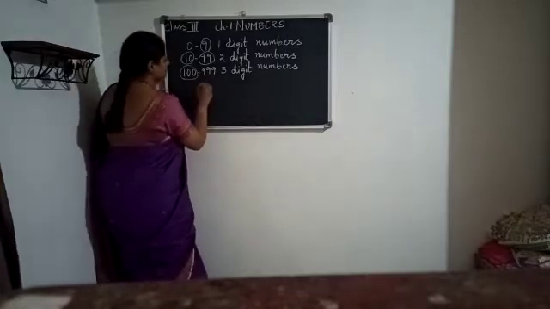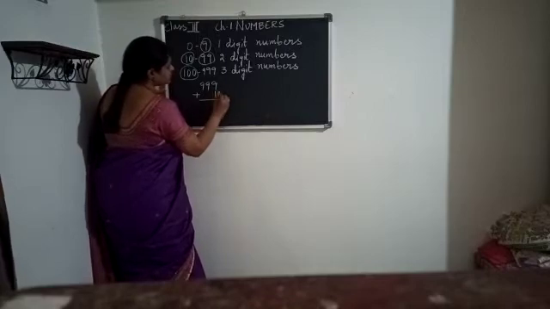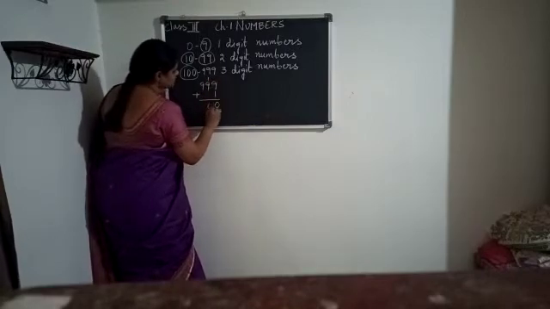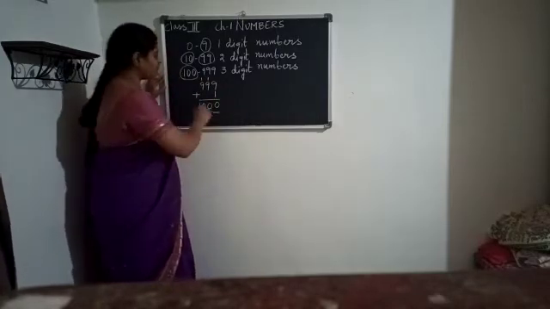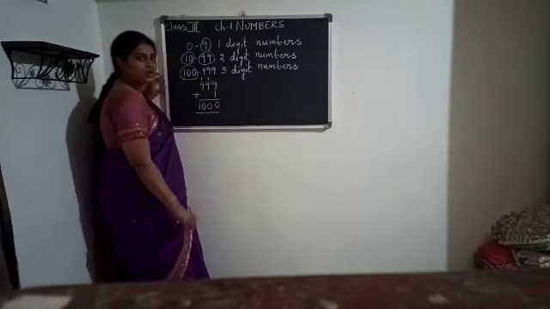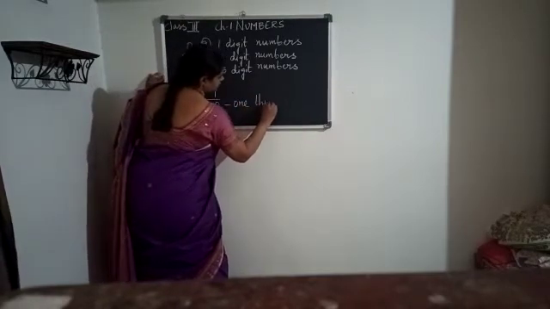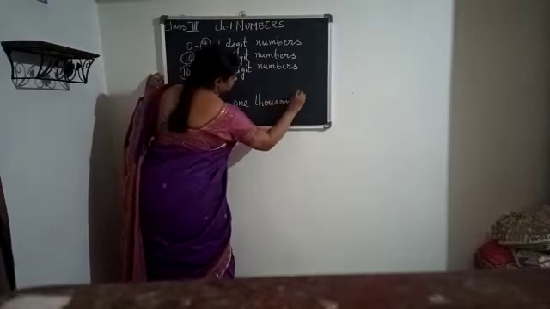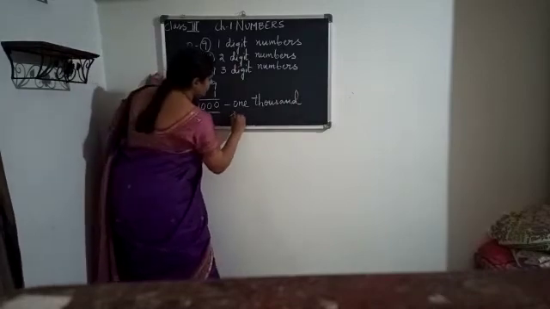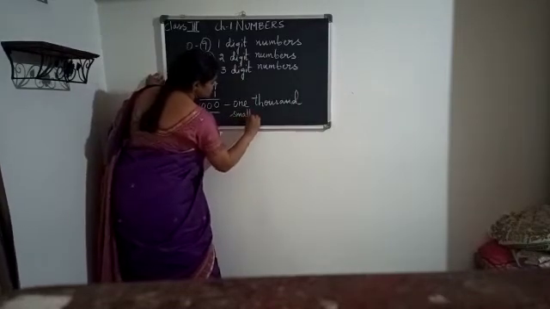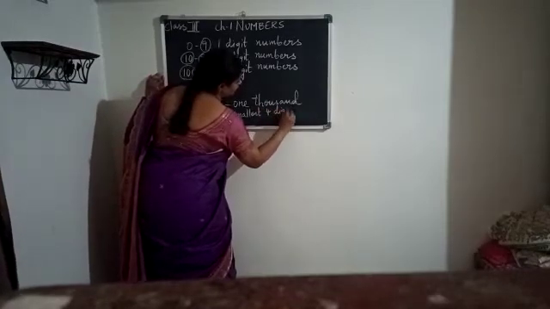999 plus 1. 9 plus 1 is 10. 9 plus 1 is 10. 9 plus 1 is 10. So what is the number we got, children? We got 1000. 1000 is the smallest 4-digit number. What is 1000? It is the smallest 4-digit number.